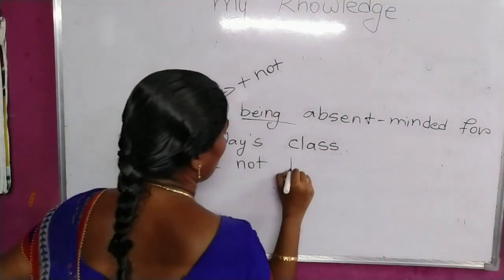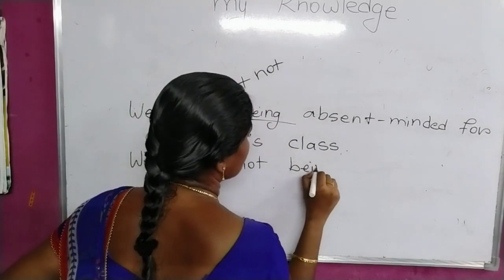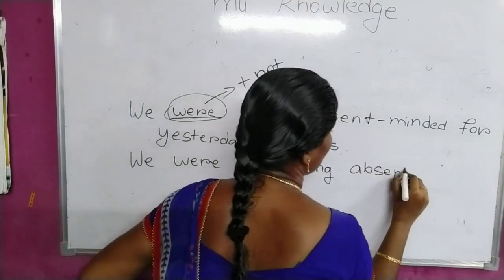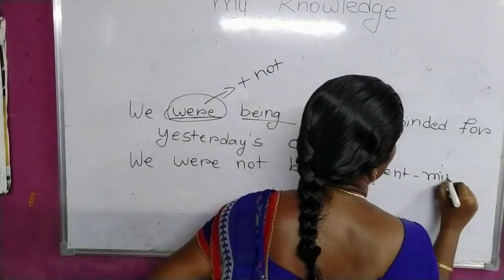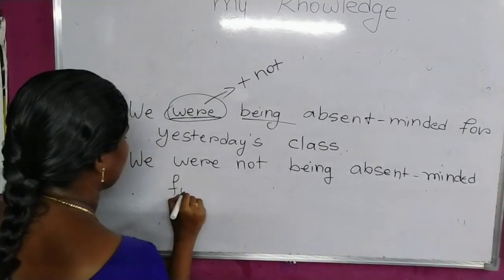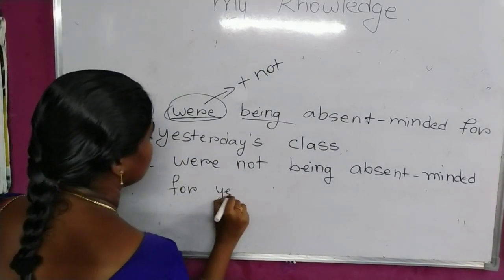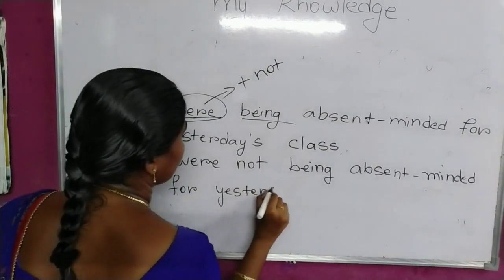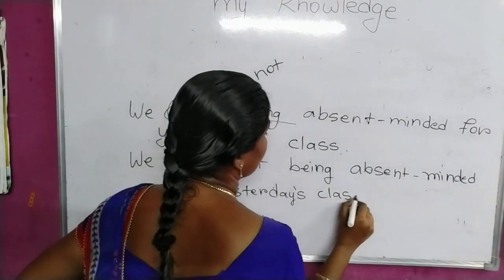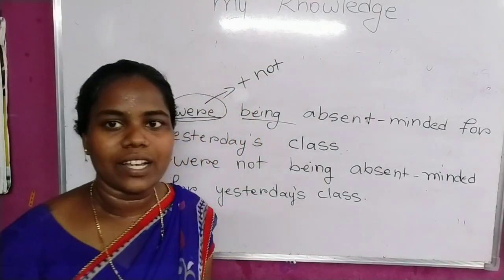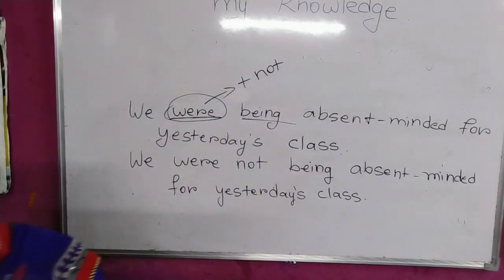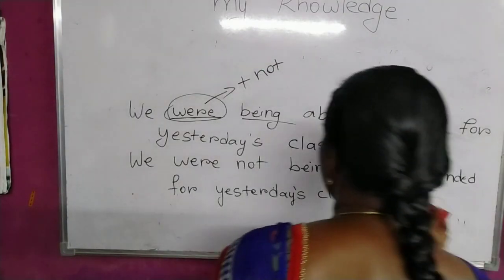Then you can continue the whole sentence as it is: absent-minded for yesterday's class. You have to follow these rules while you are changing a positive sentence into a negative sentence.